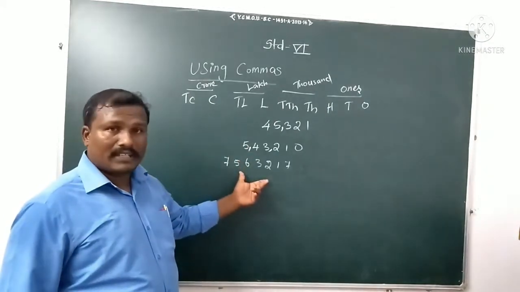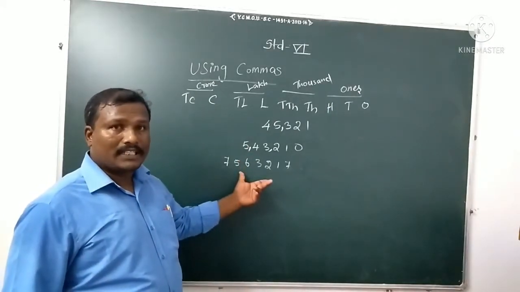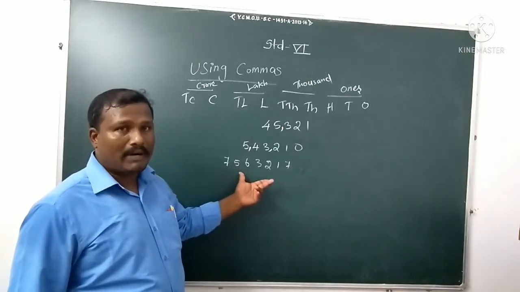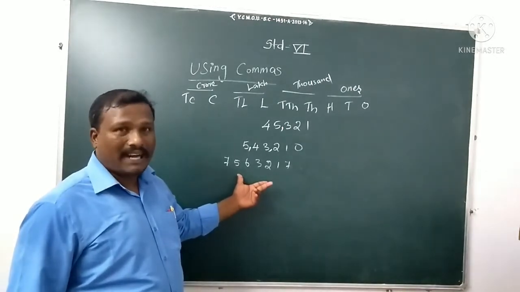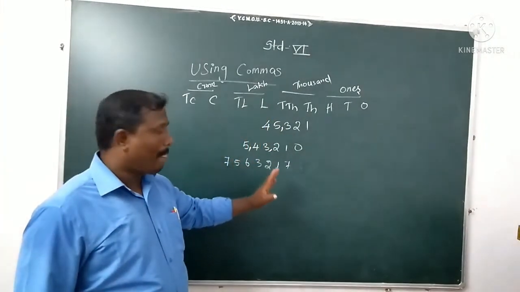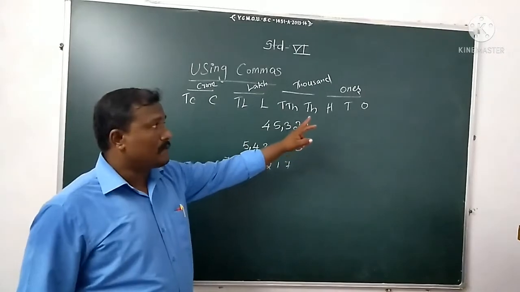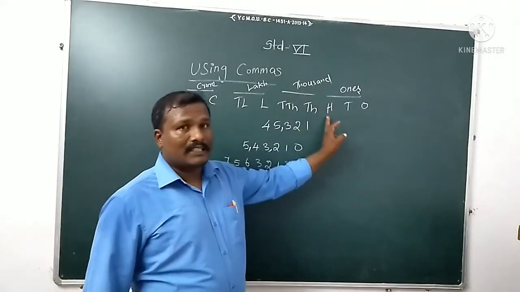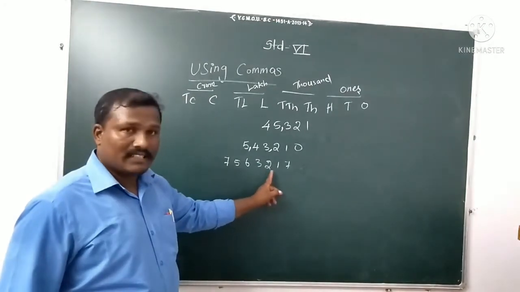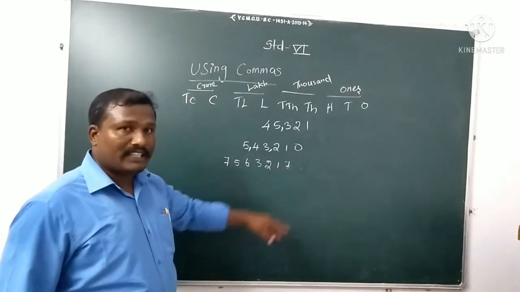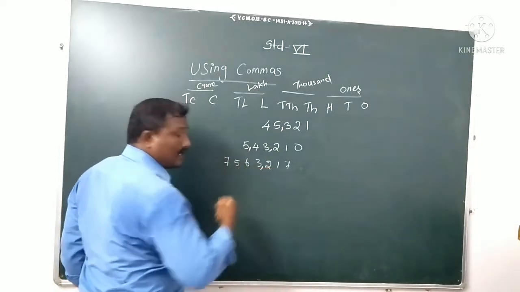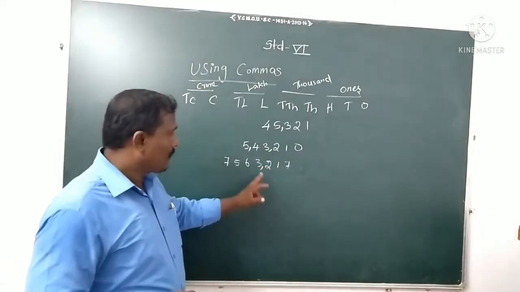So now we are talking about examples. If you are writing a big or large number, how to give commas. We are just taking practice. As per the Indian place value, I told you the ones period comes after 3 digits: ones, tens, hundreds. After 3 digits, as per the Indian place value, we have to put the ones period.